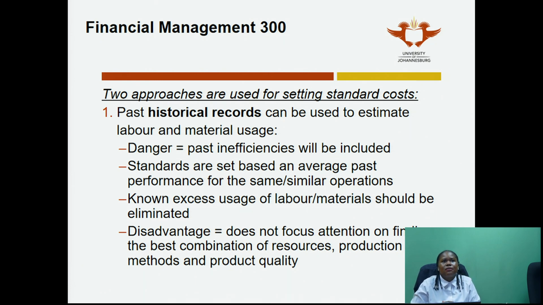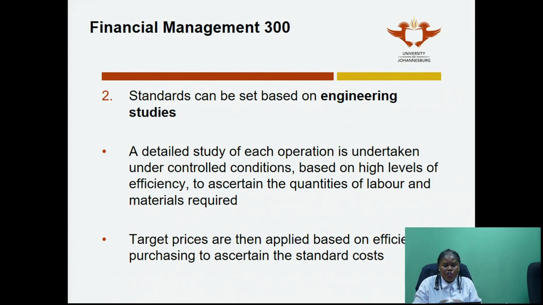So this means that it is a bit dangerous, because then past inefficiencies are involved. It means if I made an error, or if I was not as efficient in doing what I was doing in the past, that will be taken as a standard or as a norm or as the expectation for me to perform the particular task that I was performing. So that is the biggest disadvantage of it. But basically you just say what happened in the past, that is the way I expect things to go in the future. The other method that you can use is engineering study.